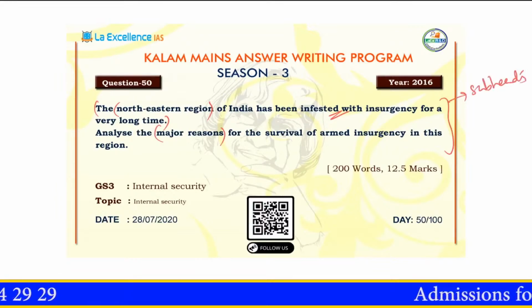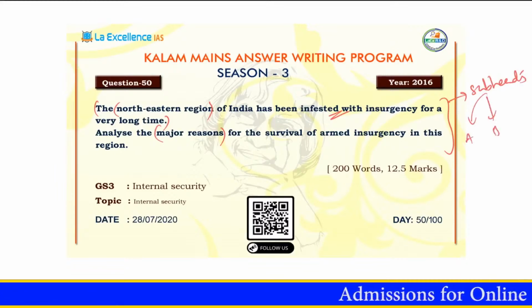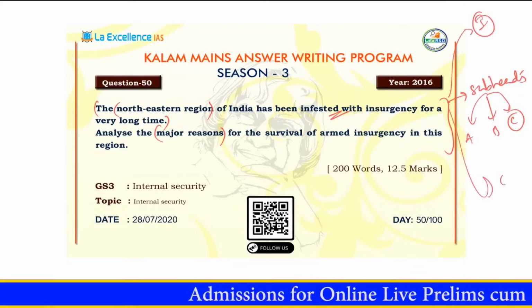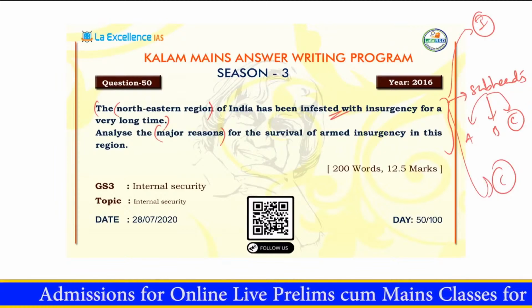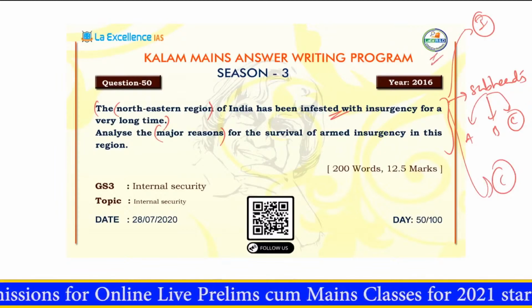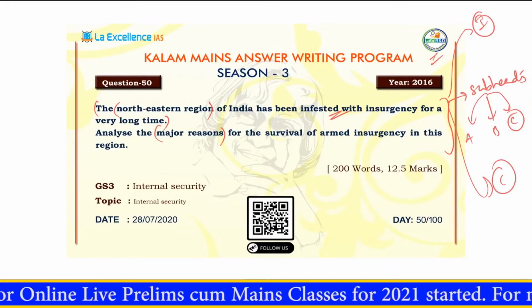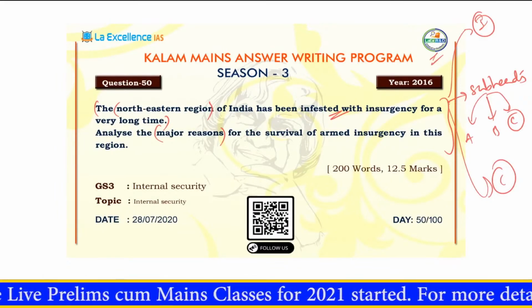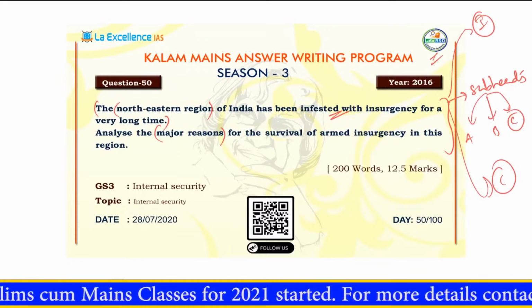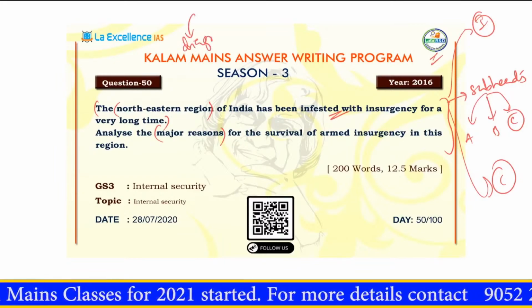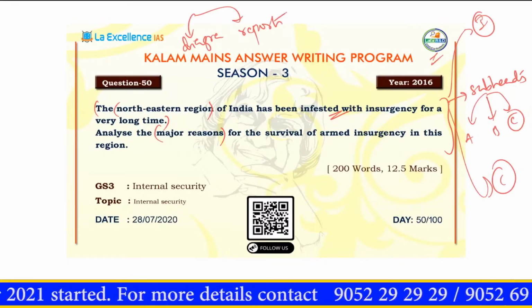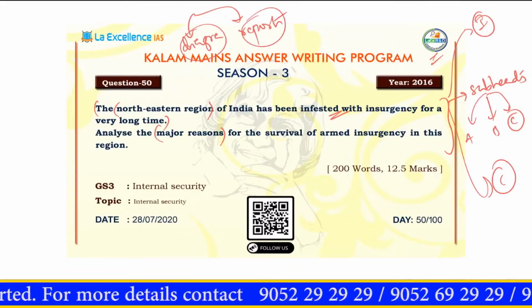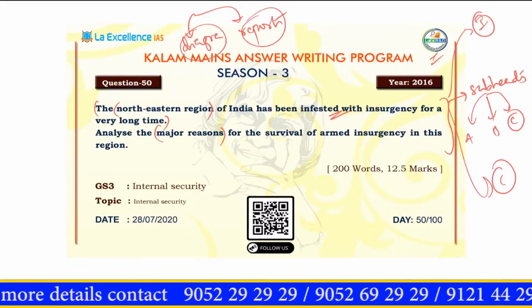Subheading A, B and C, and so on. Think about this. Also think about the introduction and the conclusion for this particular answer. We will see how to address this answer tomorrow. And whenever you do this exercise of introduction, body and conclusion, I want you to keep in mind the prerequisites which I talked about. I talked about the possibility of a diagram. I talked about reports. In this particular question, is it possible to use both? Is it possible to use one of them? I want you to think about this.